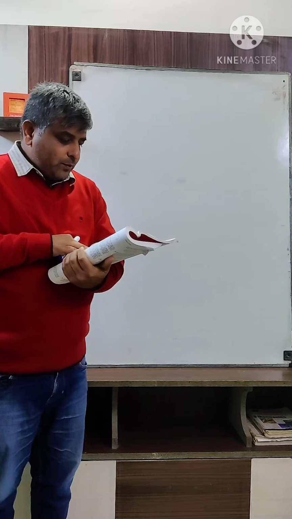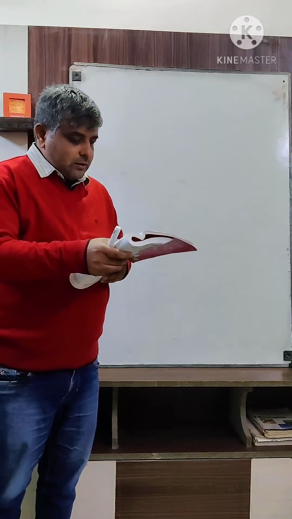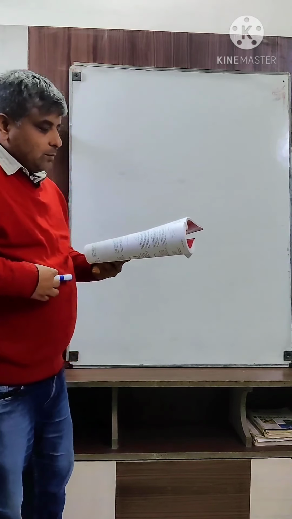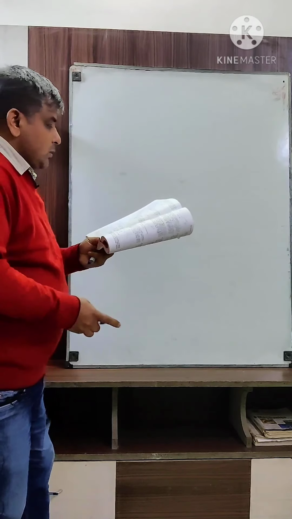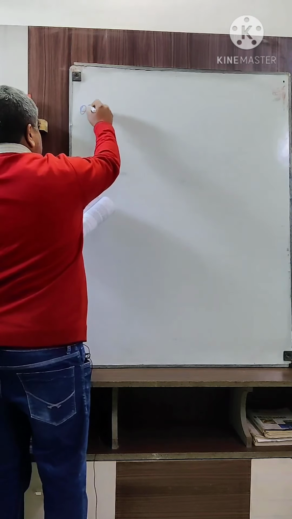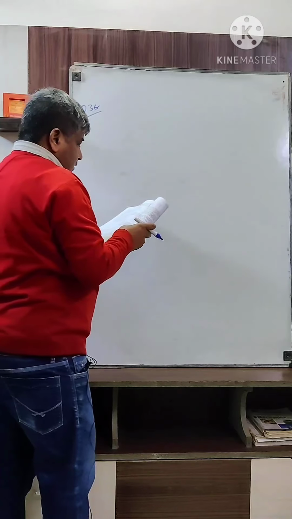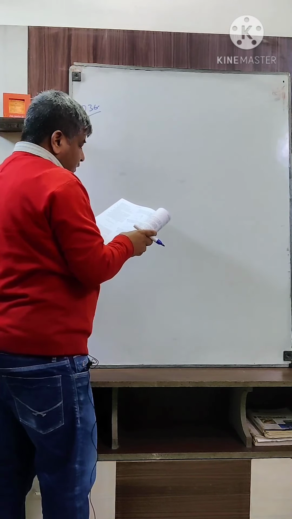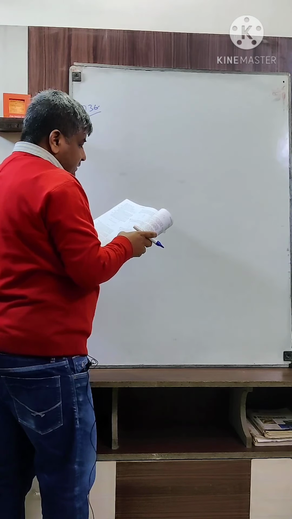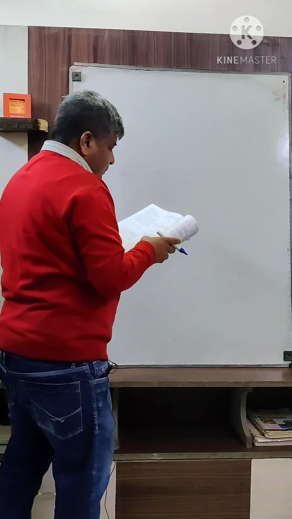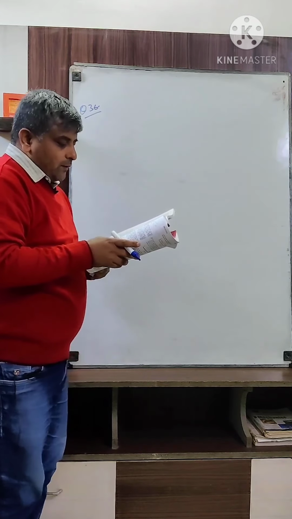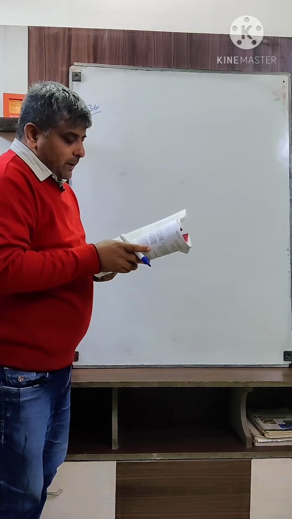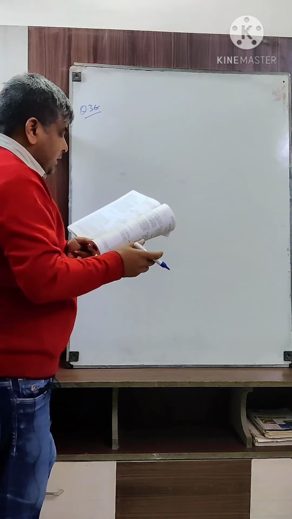Now we will discuss a very important problem from work and energy, question number 36 from the chapter of work and energy. There is a diagram which shows a particle sliding on a frictionless track which terminates in a straight horizontal section. If the particle starts slipping from point A, how far away from the track will the particle hit the ground? First of all, I am drawing the diagram here.